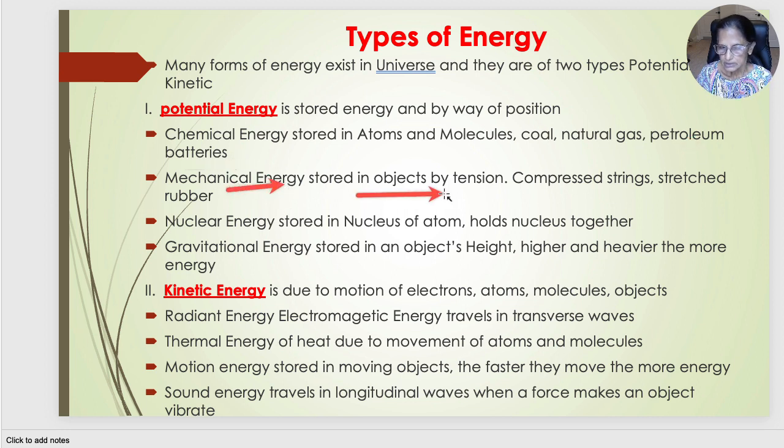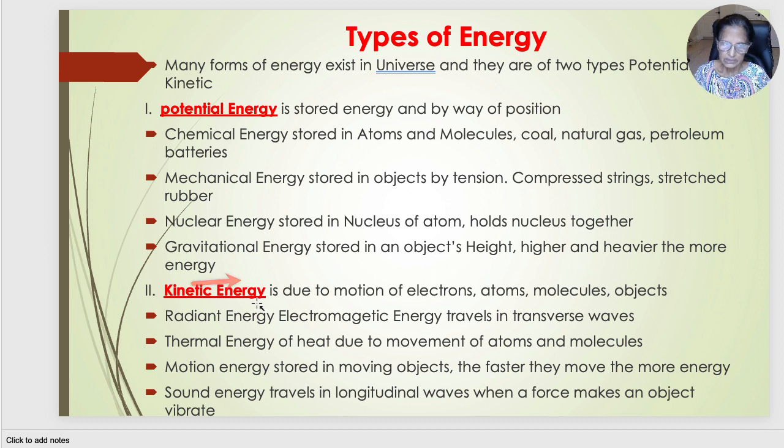Mechanical energy is stored in objects by way of tension. Compressed springs, stretched rubber, etc. have mechanical energy. Nuclear energy. It is stored in the nucleus of an atom. It holds all the neutrons and protons together. What is gravitational energy? It is stored in an object's height. The higher and heavier the object, the more is the gravitational energy.